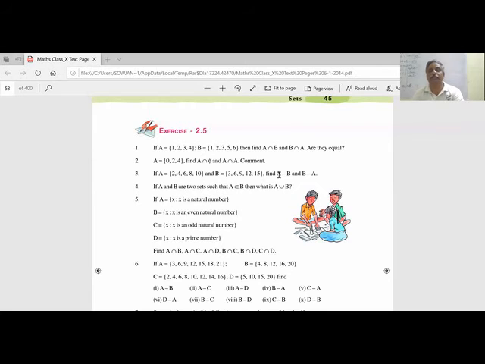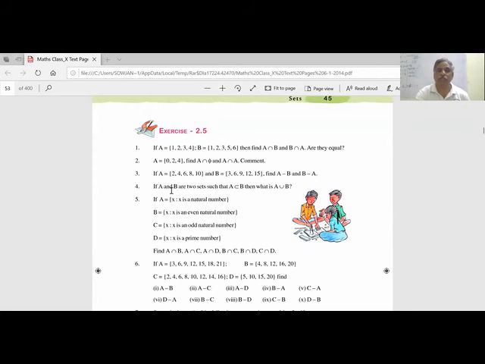Good. 12 also. 3, 9, 12, 15. So is A minus B equal to B minus A? They are not equal because A minus B is 2, 4, 8, 10. B minus A is equal to 3, 9, 12, 15. They are not equal.